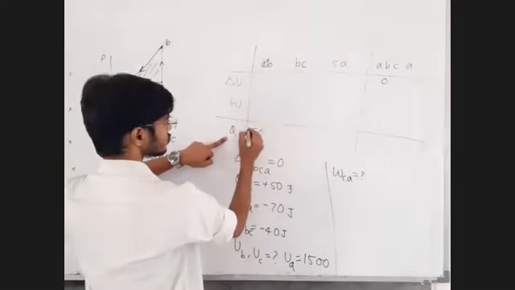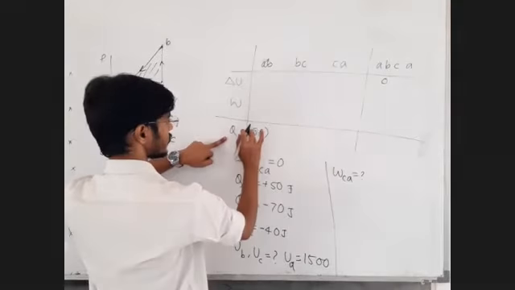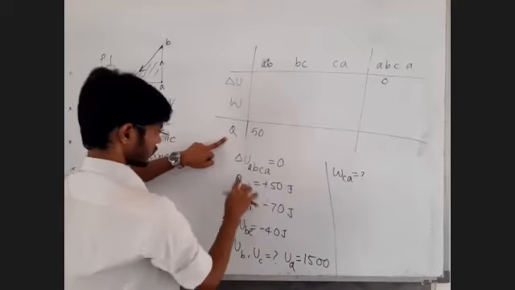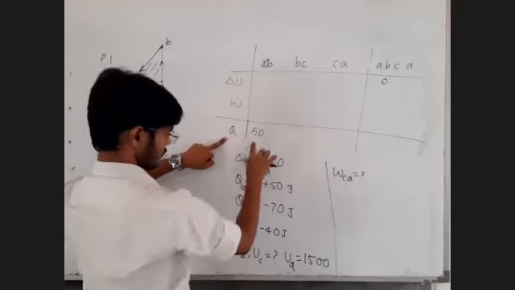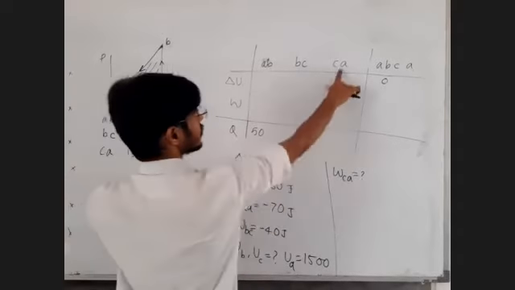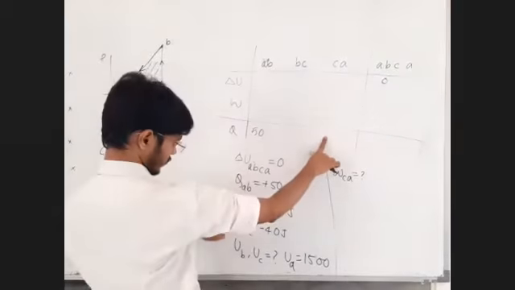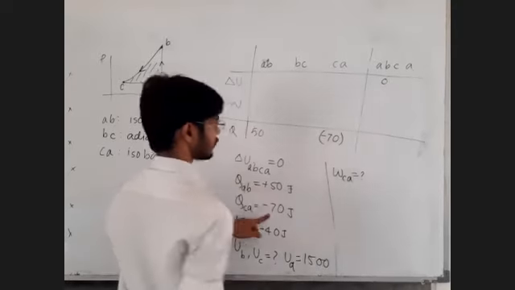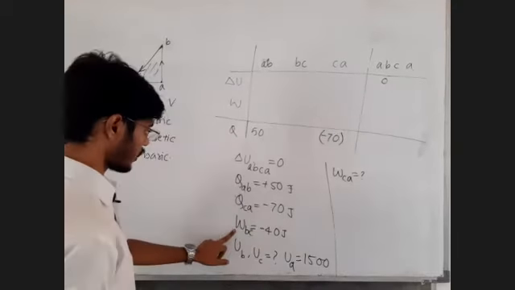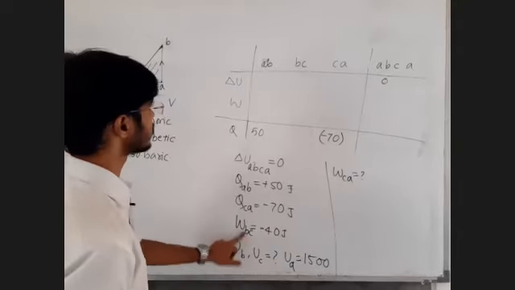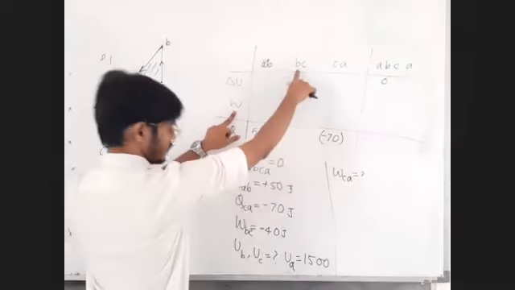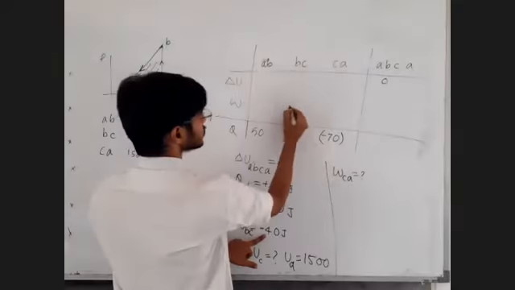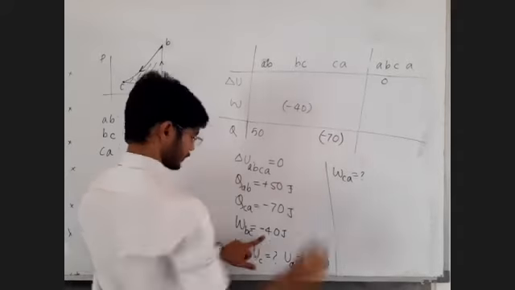You may use the brackets, or for a positive number, no need of bracket. Q of process AB is 50. Q of process CA is minus 70. For a negative number, let us use the bracket. Work done of the process BC is minus 40. Let us use the bracket.